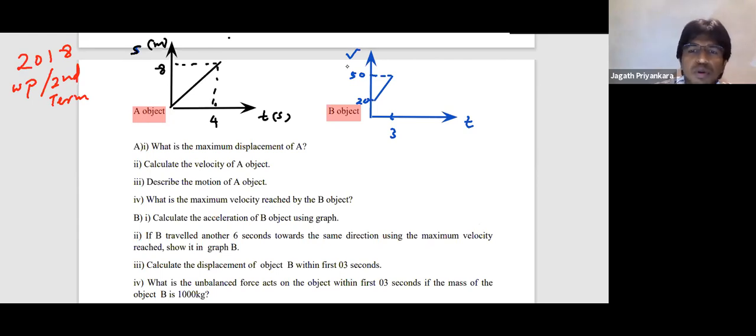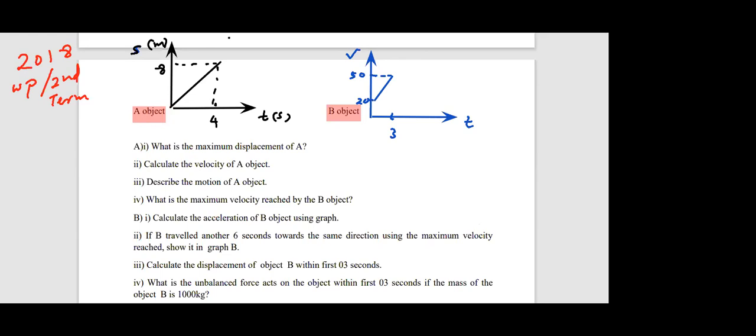Part 1, 8 meters. Those who have done this before, please mark the answers with the red pen. So important, when you are writing the answer, the units are important. 8 meters. Maximum displacement 8 meters. You don't need to calculate the value because you can look directly at the ST graph, the displacement time graph. Directly look at the y-axis. No equation, no calculation here. Right. Then next one.